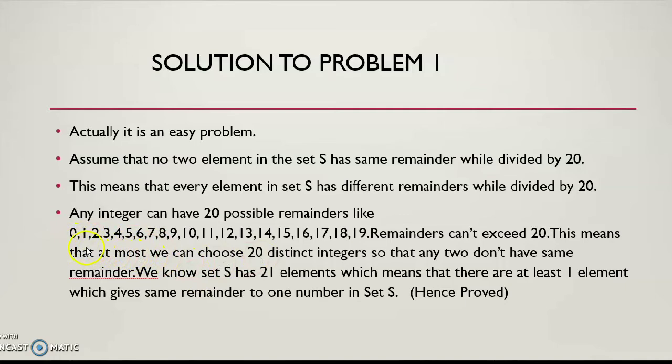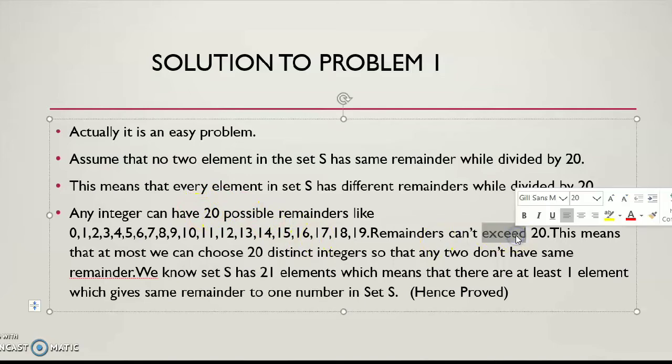It never happens that you divide a number by 20 and get 21 as a remainder, because the remainder is always less than the divisor. The remainder cannot exceed 20. This means that at most we can choose 20 distinct integers so that no two have the same remainder.